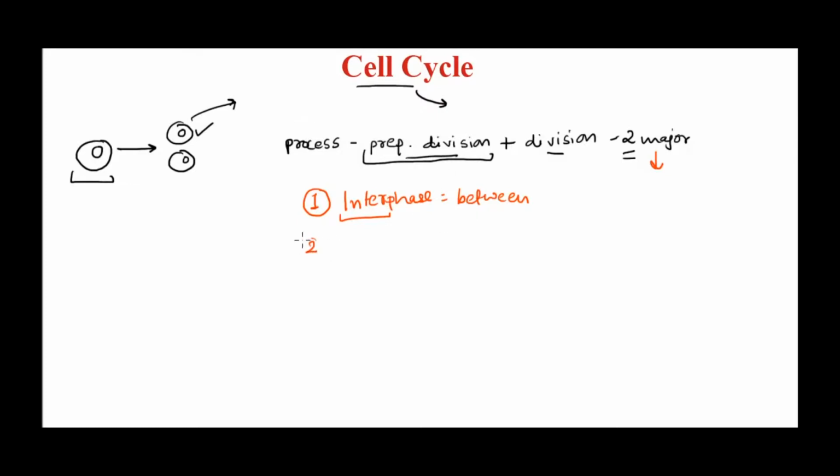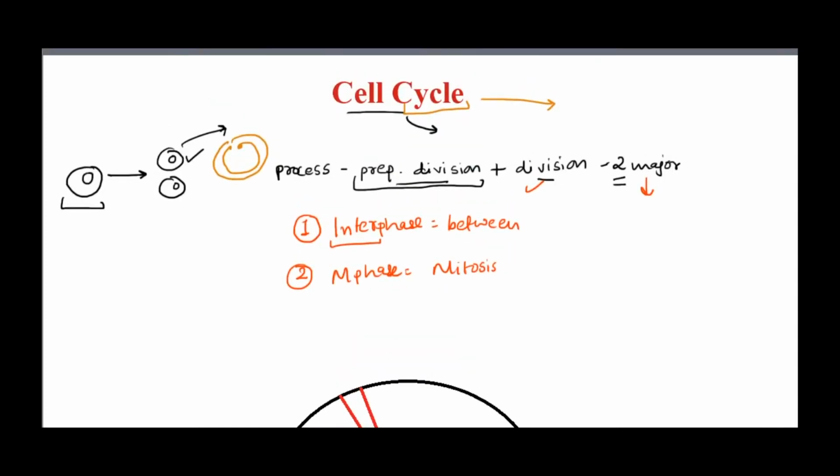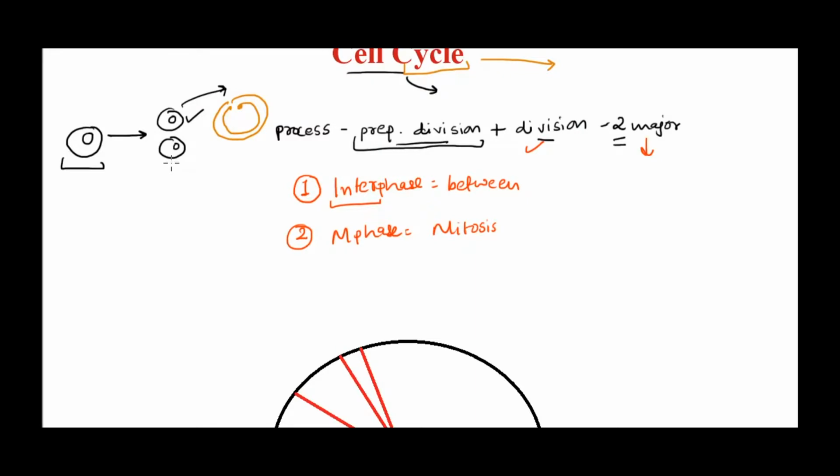And the second phase is actually when the division occurs, actually when the cell divides, which is called M phase. M stands for mitosis. So it is the mitotic phase where the cell actually divides. Alright, so let's say for example this is a new cell that has just formed and it enters the next cell cycle.